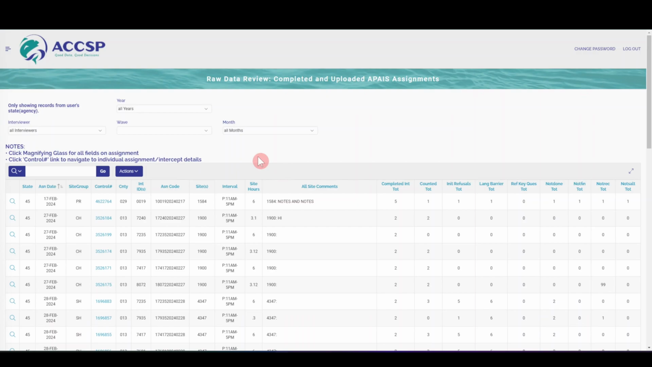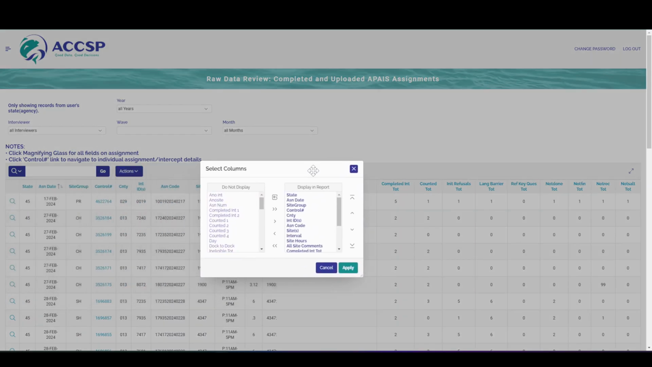Additionally, on the Raw Data Review pages and throughout the ATA, there is the Actions button. Once clicked, the menu appears allowing you to customize what is shown on the page with various options including Select Columns, Filter, Rows per Page, and Reset. The Select Column feature allows you to modify the data items that are displayed. Here the items on the right in the Display and Reports section are currently visible, and the items on the left in the Do Not Display section are currently hidden.